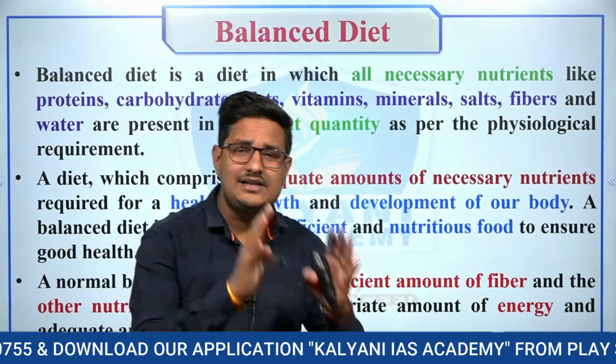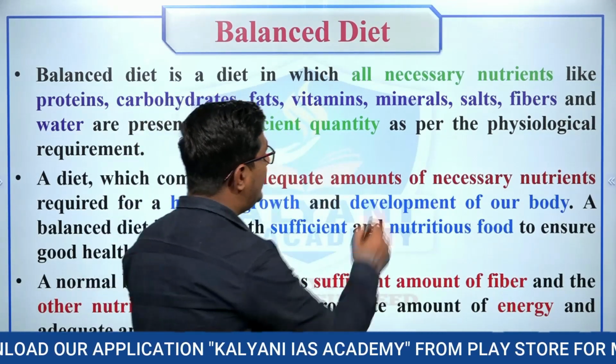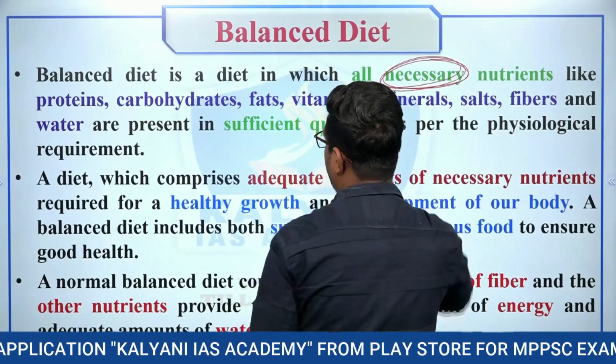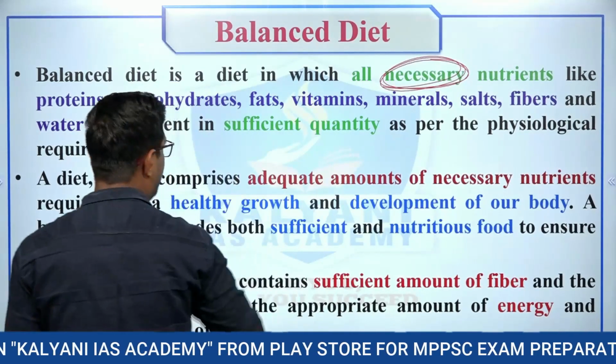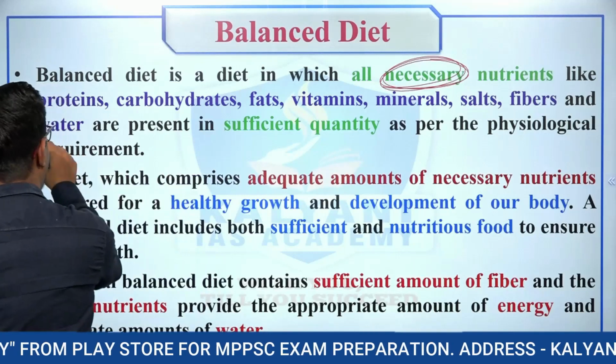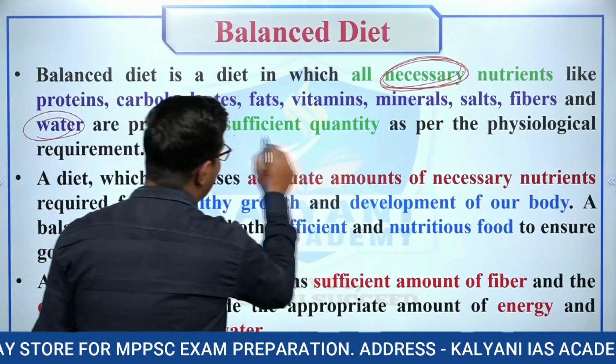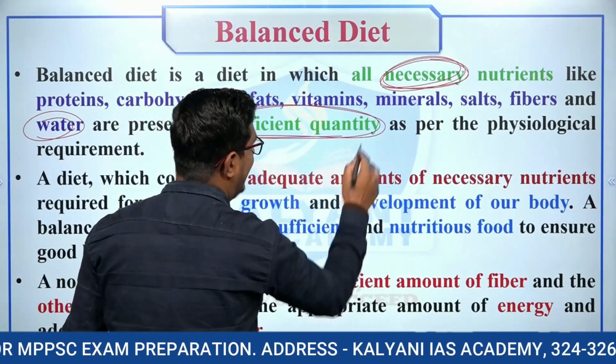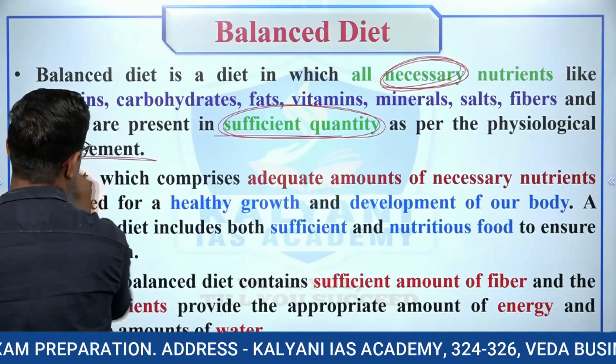See, balanced diet is a diet in which all necessary nutrients like proteins, carbohydrate, fats, vitamins, minerals, salts, fibers and waters are present in sufficient quantity as per the physiological requirement.